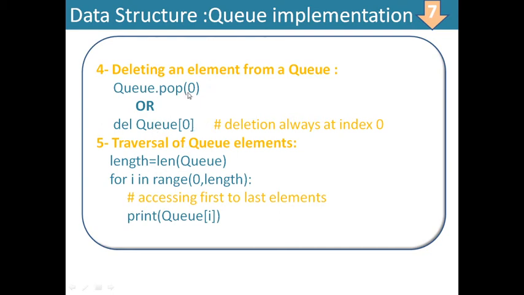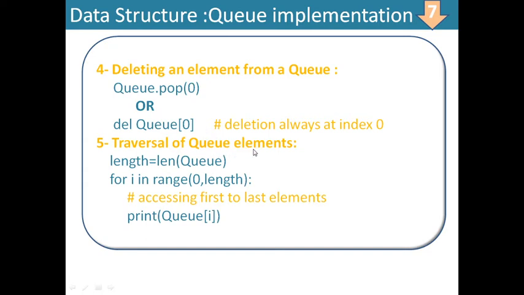It will be deleted from the front because the index number is 0, that is the first element's index number. The rest of the elements after this zeroth element will be shifted one place left, one index number left. Otherwise there would be a vacant position at some index number.